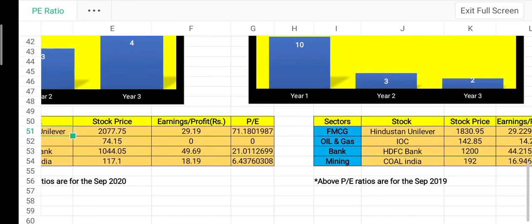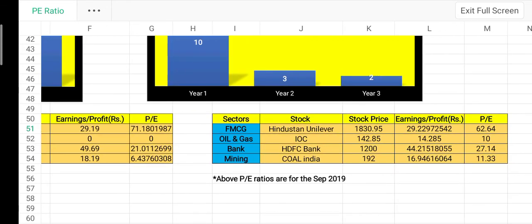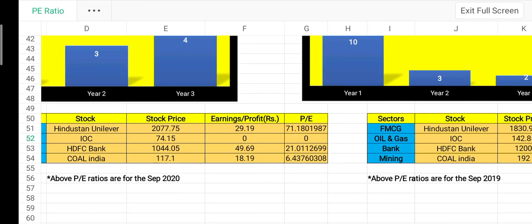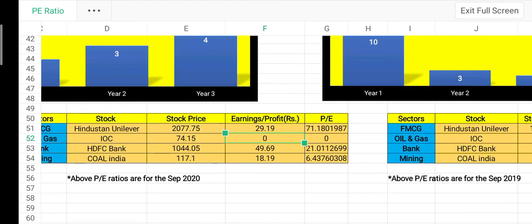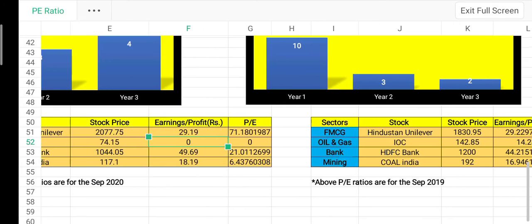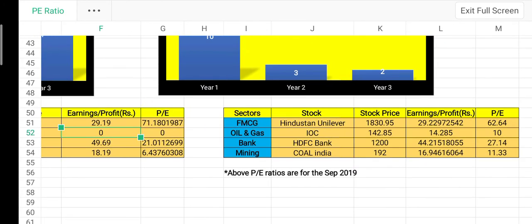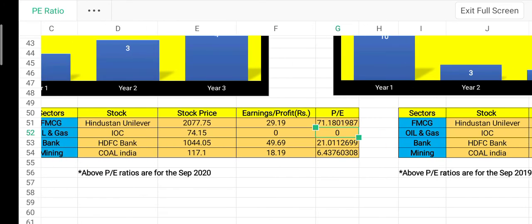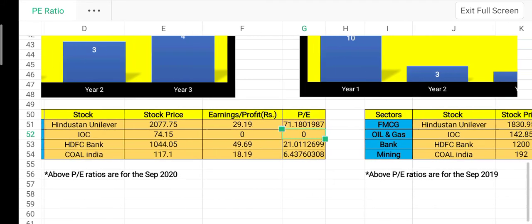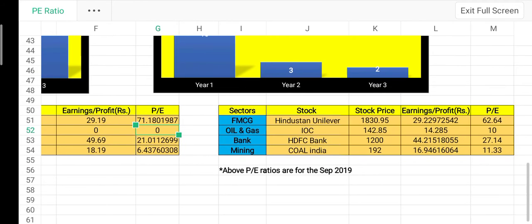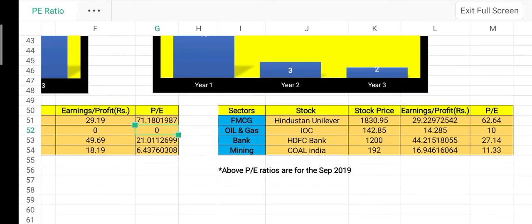So coming to the next sector, which is oil and gas, we have taken Indian Oil Corporation. If we look at the earnings of Indian Oil Corporation in September 2019, it is 14.28. Look at the same earnings this year due to the pandemic, September 2020, it is 0. Look at the drastic changes. So the PE ratio which was 10 last year, it is 0 this year. So considering this, if it is 0, very low, should we invest in this stock? No. This is highly volatile and we have to see the future earnings and the past earnings.